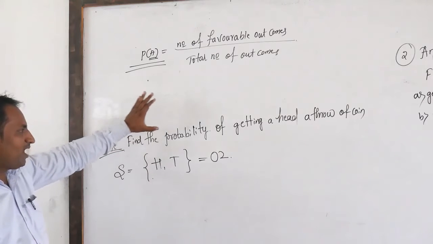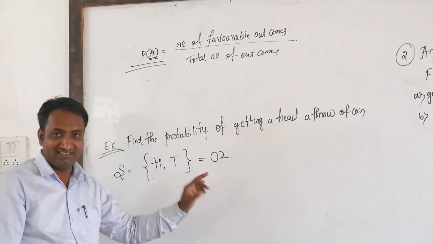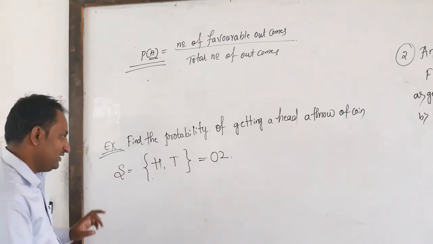Find the probability of getting a head. Getting a head is one event.